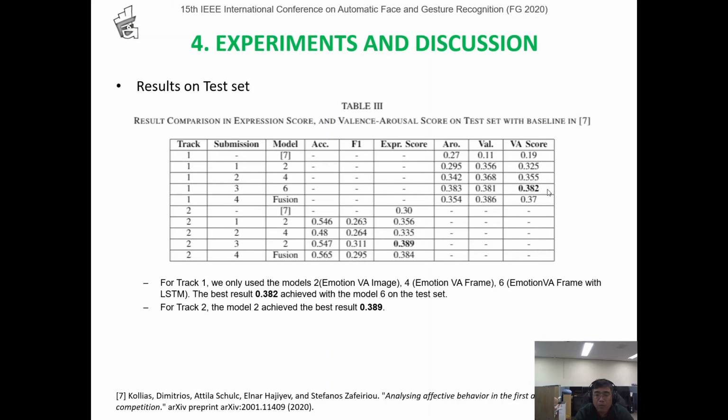Model 6 means we use LSTM and statistical modules and multitask learning. For check 2, we use model 2, modified a little bit, and fusion of all models, and we achieve the highest score with model 2 modified a little bit at 0.389.